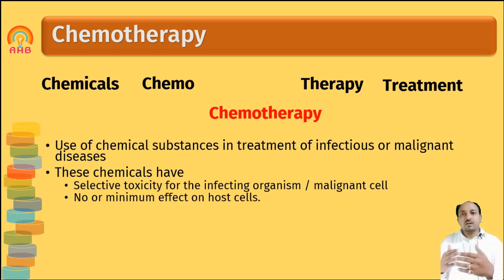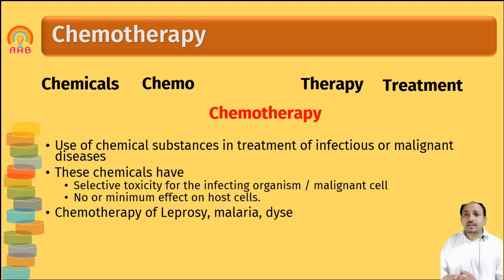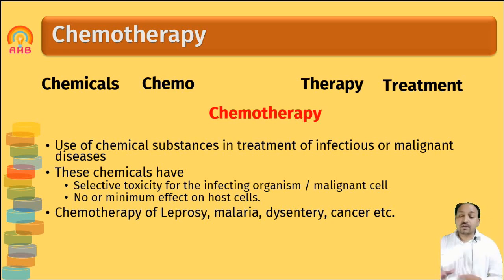Thus they can kill or inhibit the growth of microorganisms, but they do not affect the growth of the human body or human cells. So they are selective in action. That is very, very important. This type of substances we can use in the chemotherapy of various diseases, like chemotherapy of leprosy, chemotherapy of tuberculosis, and chemotherapy of malignant disease, that is cancer. Treatment of cancer is called chemotherapy. Here we are trying to kill the multiplying cells, not the normal cells.